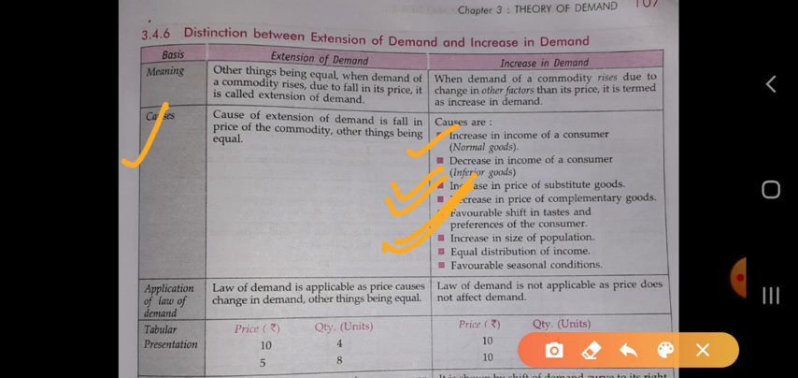Next one is equal distribution of income. When income is distributed equally over all sectors of the country, every member of each sector will demand more commodity, so the demand curve will shift to the rightward. Next one is favorable seasonal condition. Whenever there is a favorable seasonal condition, the demand for that good will increase, and the demand curve is shifted to the rightward.